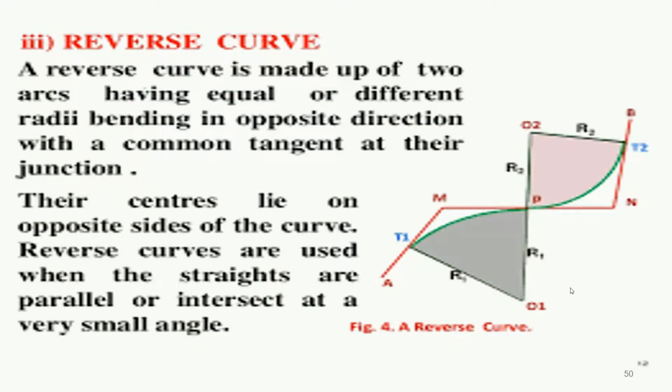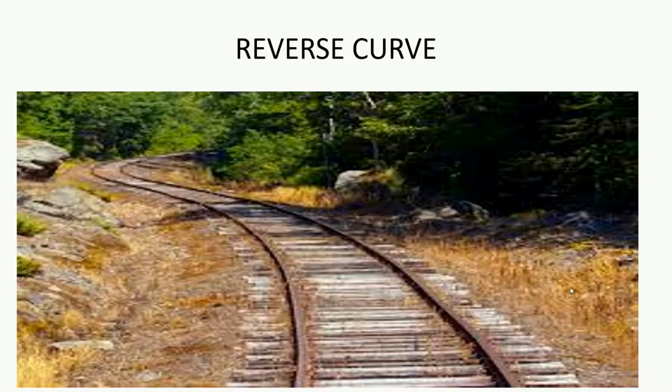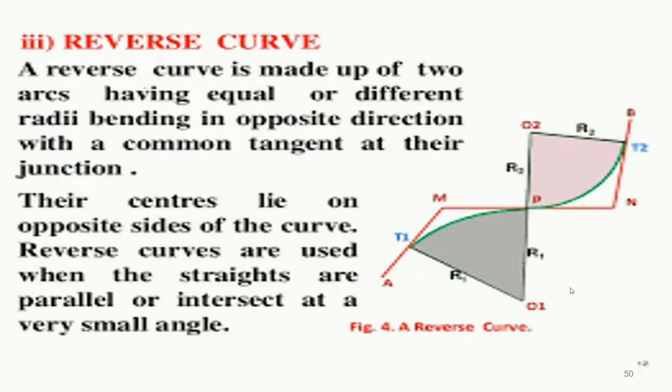Here is the theoretical example of a reverse curve. A reverse curve is made up of two arcs having equal or different radii bending in opposite directions with a common tangent at their junction. As in the previous figure, you can see in this figure that it is bending in opposite directions. Their centers lie on opposite sides of the curve.